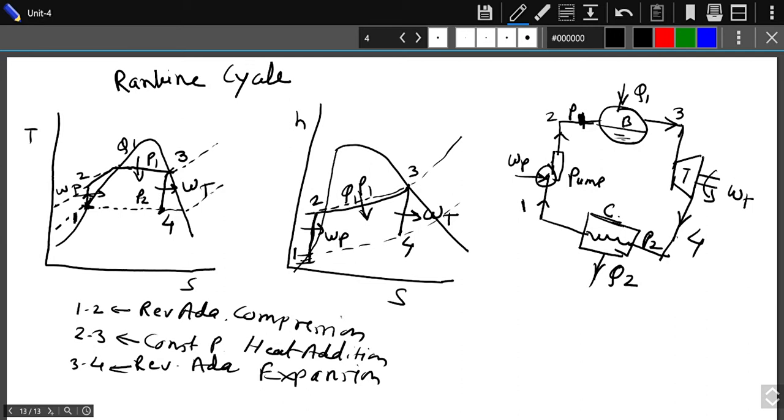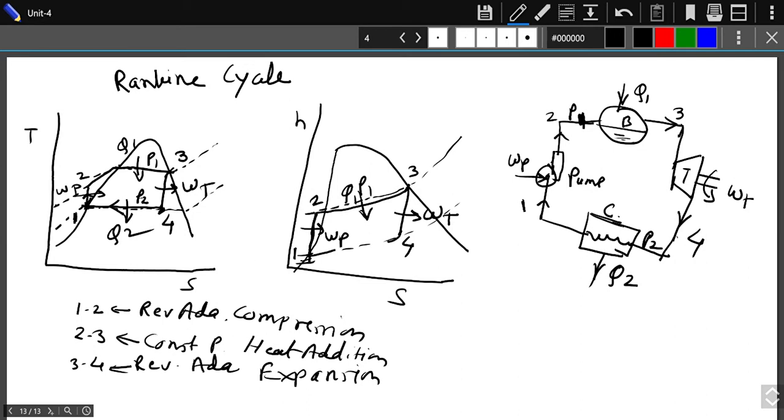The last process is again a constant pressure process, which takes place in the condenser. You condense the steam and reject the heat. That again takes place at constant pressure.